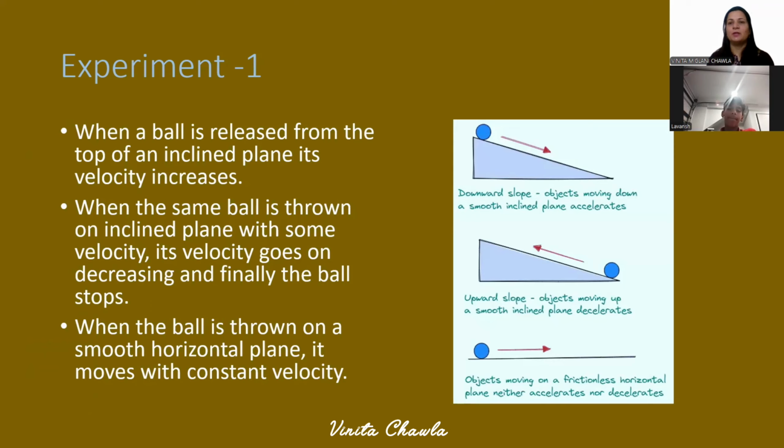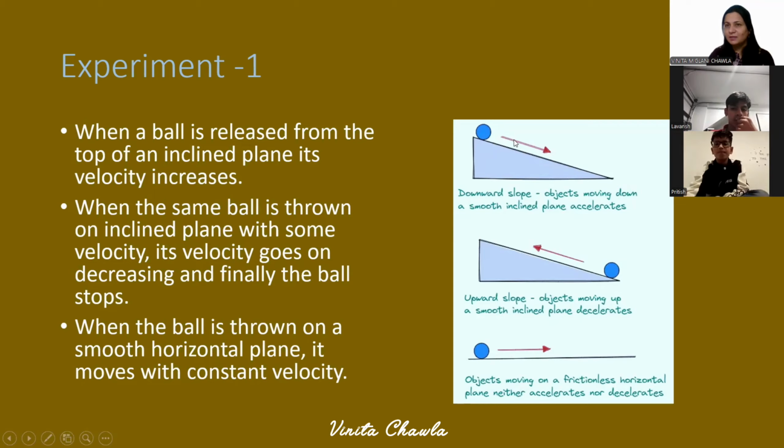The first experiment is the inclined plane you can see here. When the ball is released from the top of the inclined plane, its velocity increases. There is a change in velocity in the downward slope. When the object moves down a smooth inclined plane, the object accelerates, which means its velocity increases.